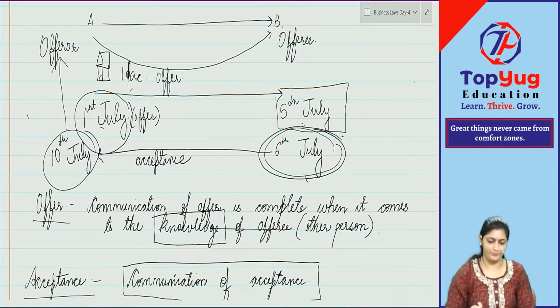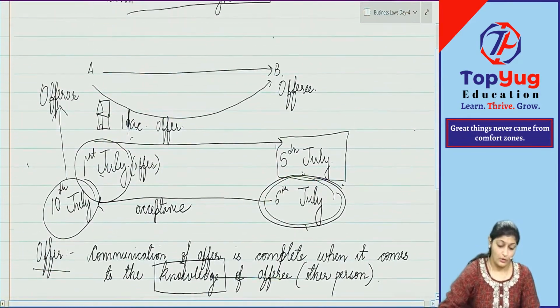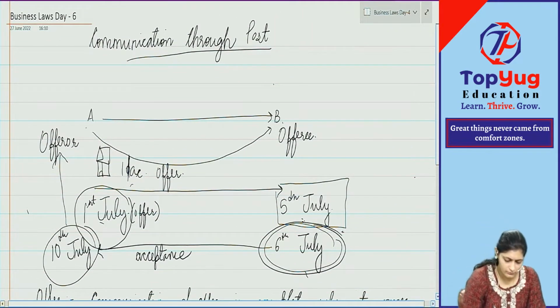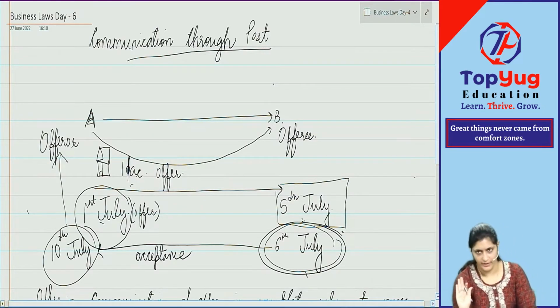Now you tell me. Only seeing this, you tell me. A is the offerer, B is the offeree. A is giving the offer to B for purchase of a house. Now you tell me when the communication of offer is complete.